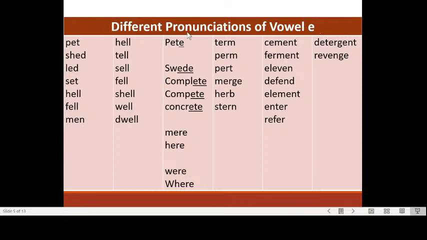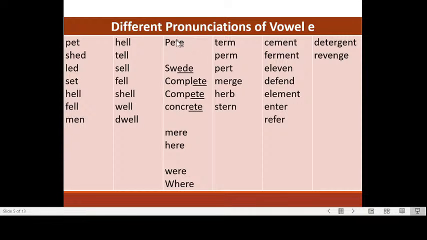Now in this table, I have words that contain the vowel E, but the E is pronounced differently in each column. In the first column, we have three-letter words or three sound words. Pet, shed, led, set, hell, fell, men. Now each of them is just one syllable. And then here we have words that end with a double L. Hell, tell, sell, fell, shell, well, dwell.